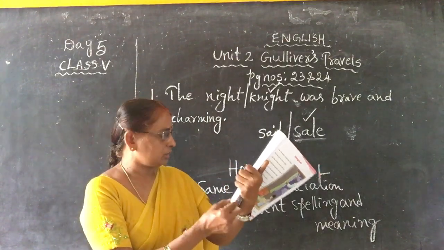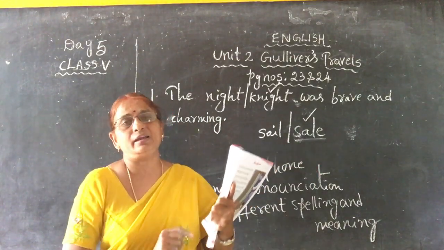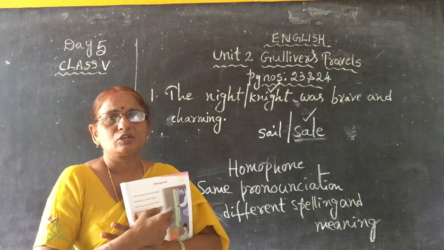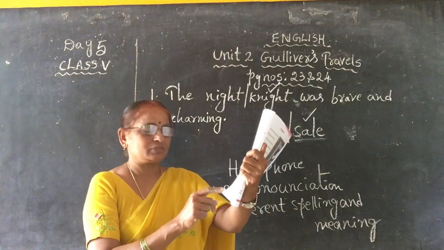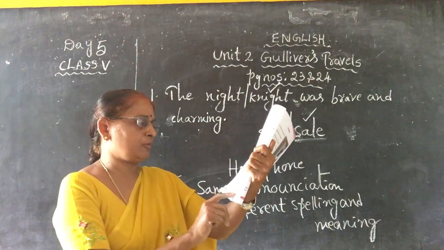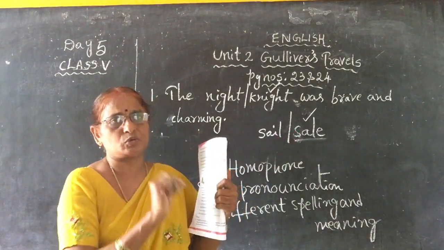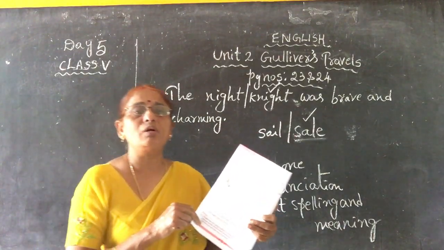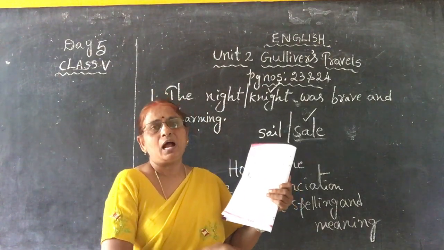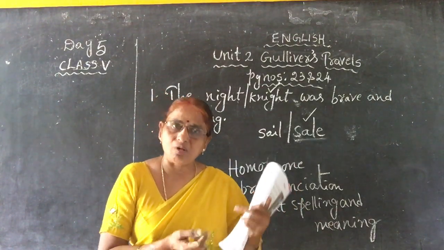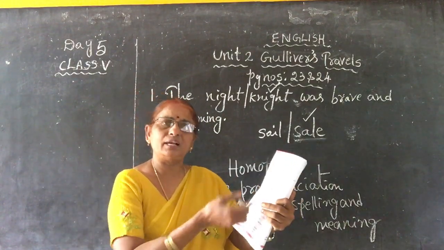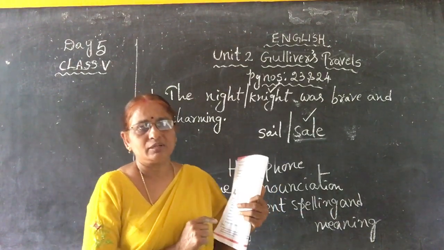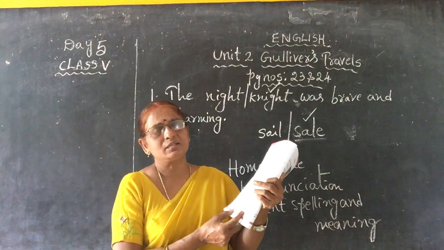Write a fantastic account of what you see there and how you are staying on the island. What did you see? Which people did you meet? How did you get the food? So all these things you have to write in a small paragraph, a fantastic account, a small story. You can go through the lesson, how Gulliver faced the problem, how his ship was wrecked and how he was separated, how his ship was tossed in the sea. Just imagine you are Lemuel Gulliver. You can go through the lesson and get some points that you have to write.